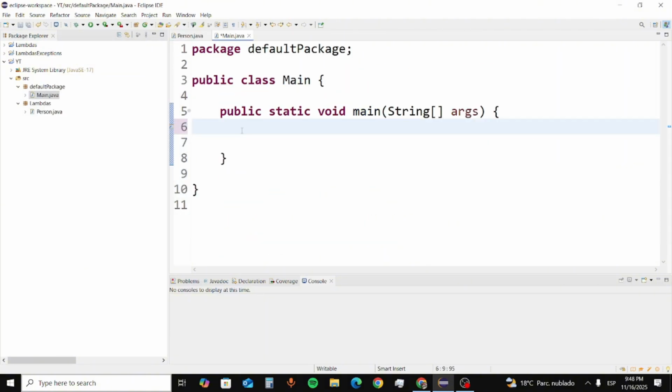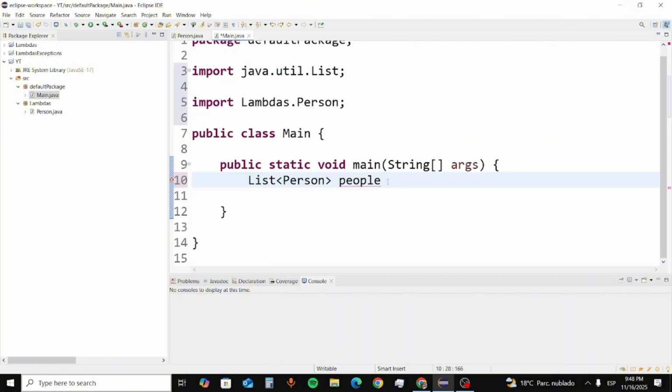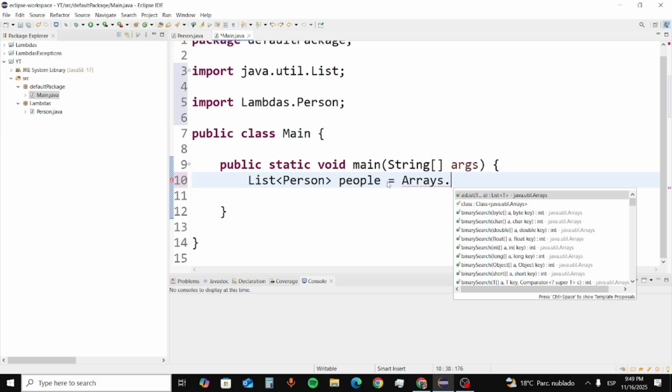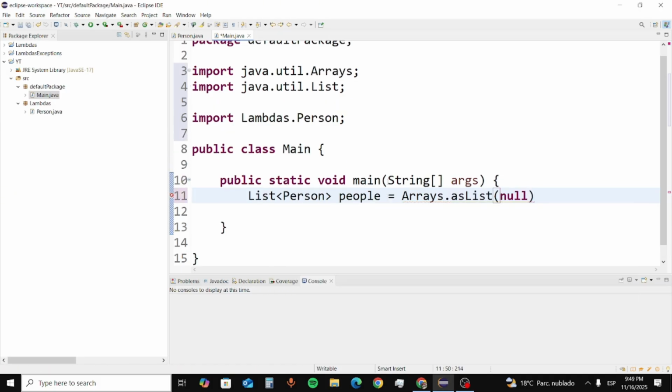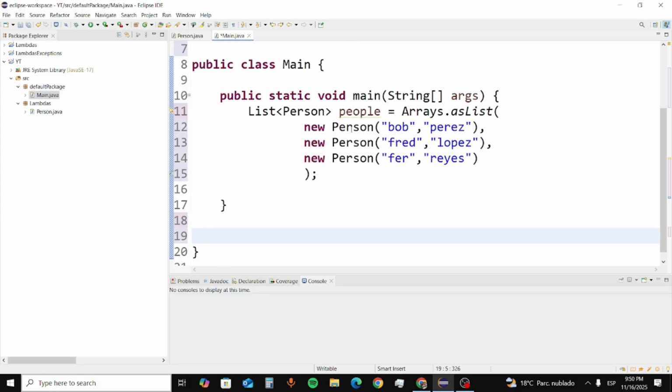So now in this main class I'm going to create a list of type Person, and I'm going to call this people. I need to import List. I call this list people, and I'm going to call Arrays.asList, and I'm going to remove this and create some elements. So this is the list that I created over here.